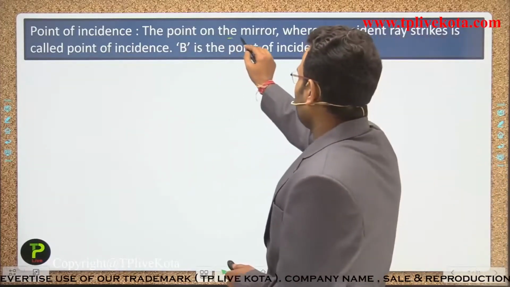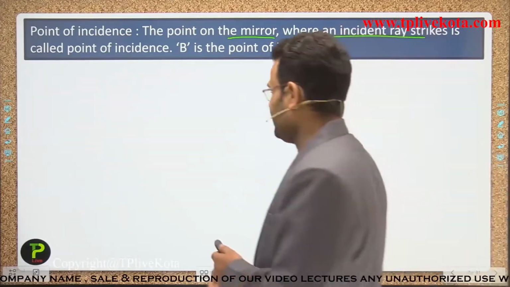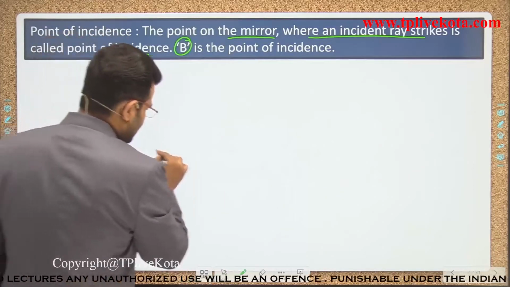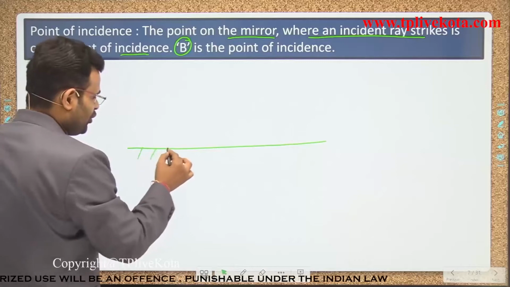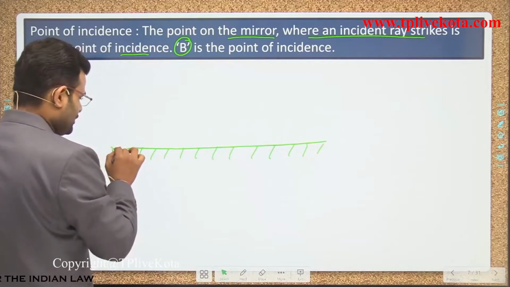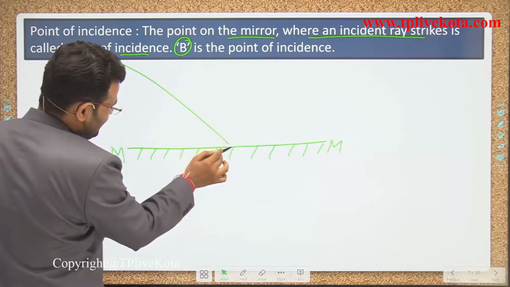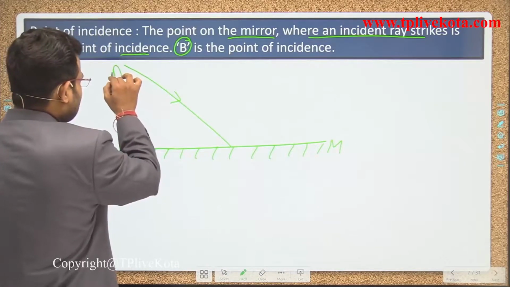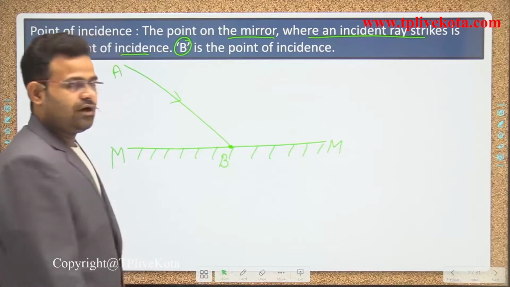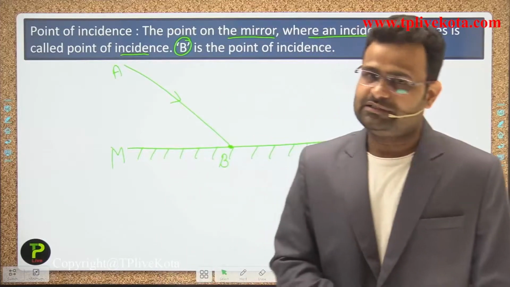So the point on the mirror where an incident ray strikes is called the point of incidence, and that point is represented by B. Again we draw the diagram: that is the mirror, named M M dash, that is the incident ray AB, and that point is called the point of incidence.